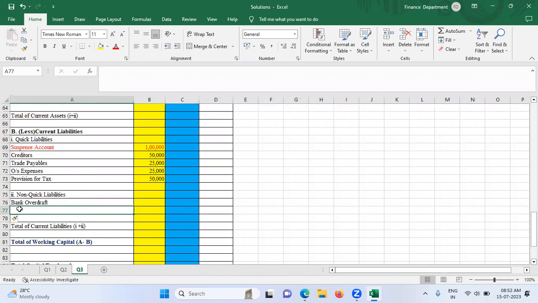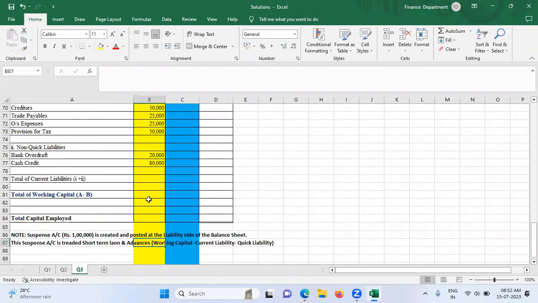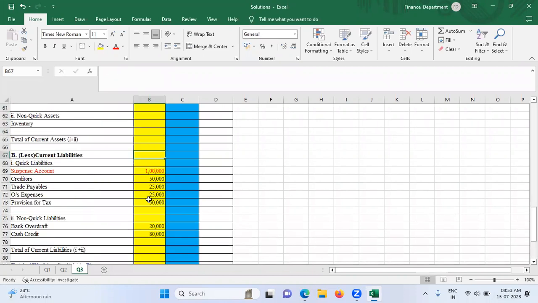What you need to remember is that cash credit is 80,000 rupees and bank overdraft is 20,000 rupees. That's it. I have to write the way it is written. Okay. Now, what after that? Liability side is over, including the suspense account. Now we need to move on to the asset side.